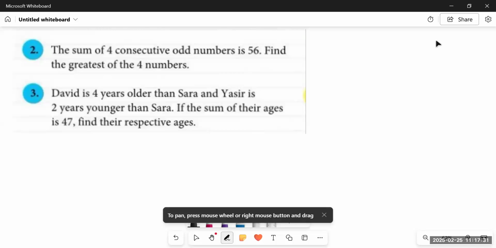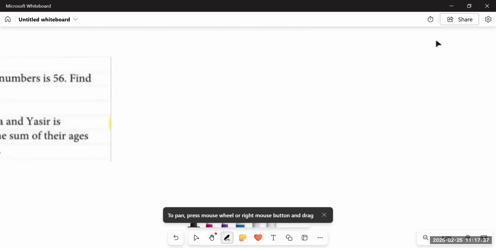Then comes question number 2. For this question, let us first understand what consecutive numbers are. If we talk about consecutive numbers, the numbers that come one after another are consecutive. Okay. So these numbers are consecutive. Similarly, 11, 12, 13, 14, and so on, these are consecutive numbers.